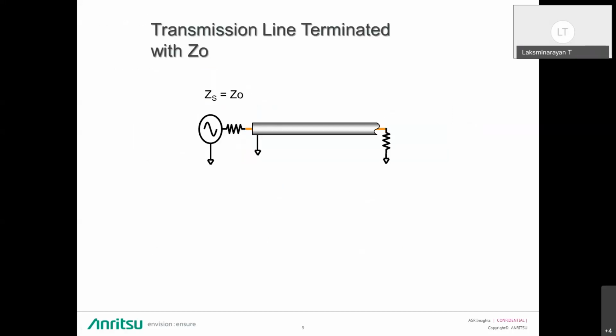So what happens when the transmission line is terminated with Z0? As we know, since the transmission line is terminated in its characteristic impedance, it results in the maximum transfer of power to the load. There is no reflected signal.